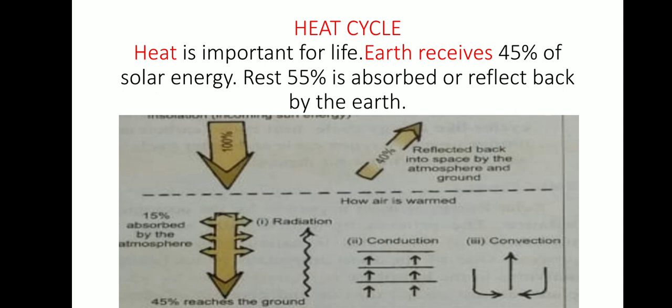So because of that, only 45% of heat is received by the Earth, the rest is reflected back. So in this way, heat is managed on the Earth. If 100% were received by the Earth, then life would be very difficult. Why? Because the water will evaporate, the temperature will be very high. So the heat cycle is important.